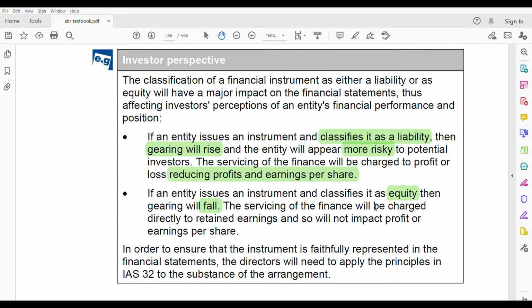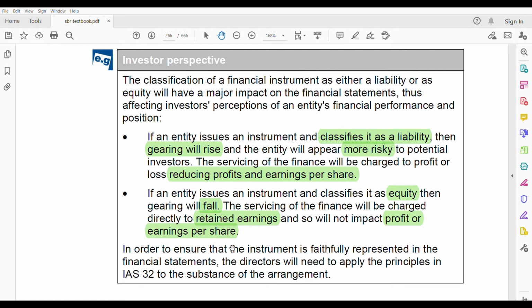But we know that the servicing of the finance will be charged directly to retained earnings. It will go to the retained earnings, right? Anything relating to equity goes to retained earnings. And so it will not have an impact on the profit or the earnings per share because no interest is charged in the profit and loss account.